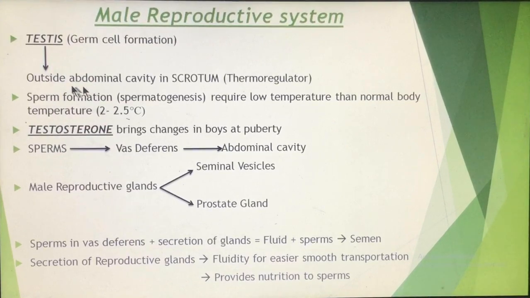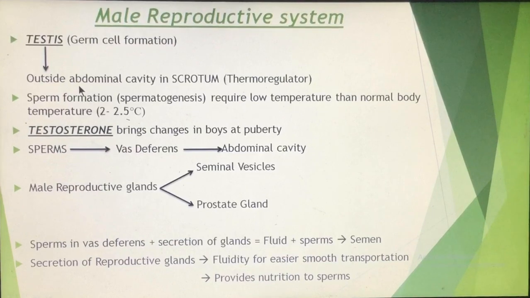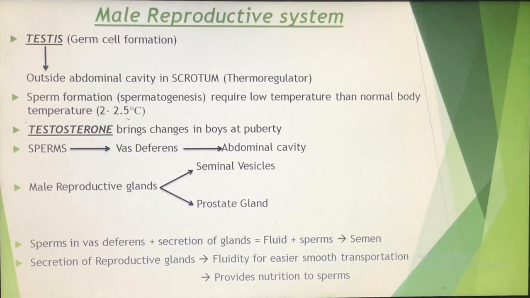Now which cavity is the abdominal cavity? In our body there are two types of cavities. The upper cavity, in which the heart and lungs are protected, is known as the thoracic cavity. While the lower cavity is known as the abdominal cavity, and in the abdominal cavity all other internal organs like stomach, small intestine, large intestine, liver, pancreas, spleen, etc., are situated.